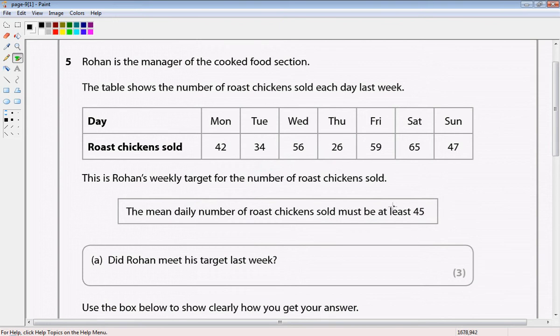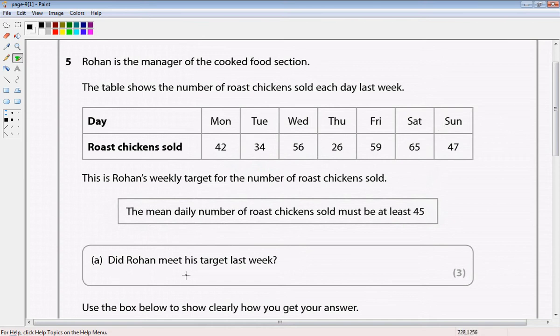Okay, so what they're saying is that Rohan must have an average of 45 roast chickens sold. Even though here we can see he's got 42 here, 34 here, 56, 27, the numbers are scattered a bit. It must average out at 45. Now remember, the mean average means that we add these together and then divide by the number of numbers. So Monday to Sunday would be 7.